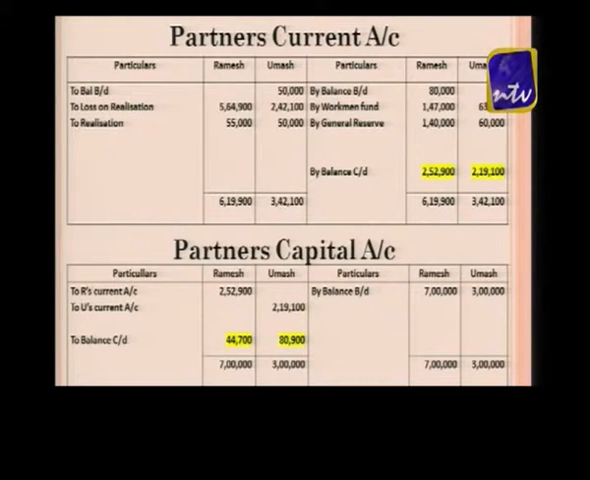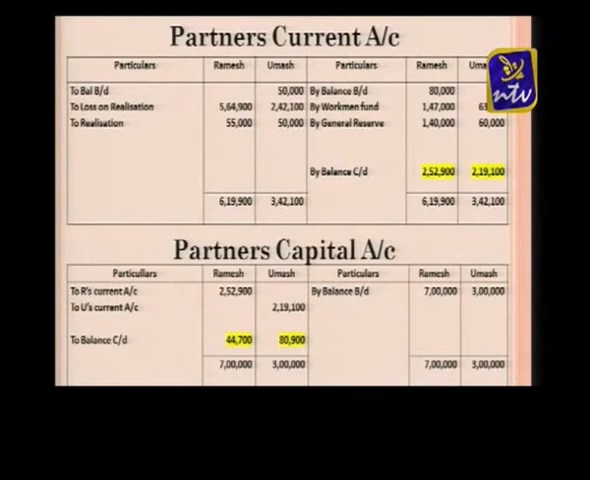So that is 5,64,900 and 2,42,100 we are getting, that we are transferring to the partner's current account. Then again, if the partner is taking any asset, that asset we are passing a journal entry: partner's capital account debtor to realization, or current account debtor to realization account.